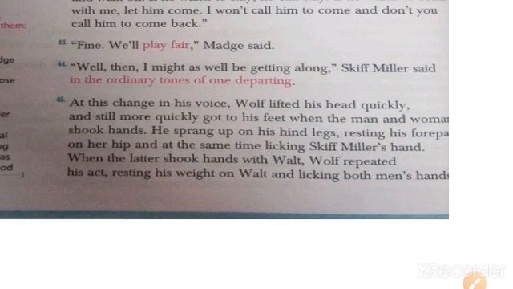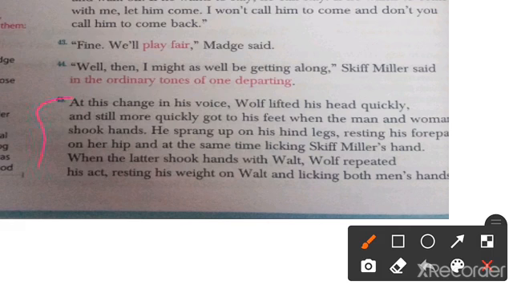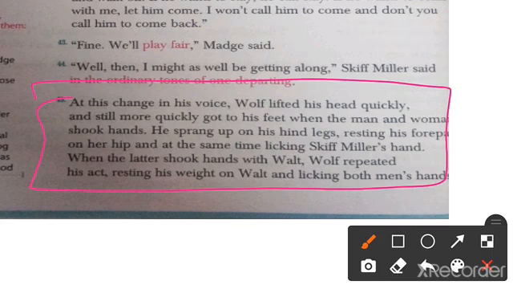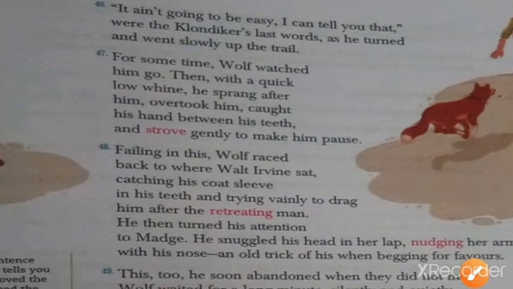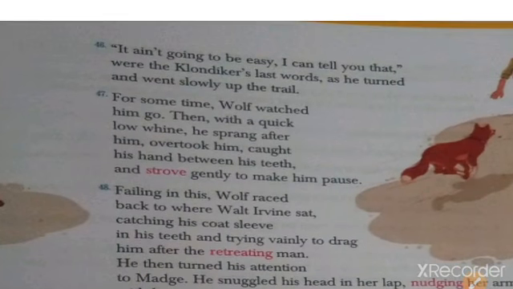Okay, so here the dog's reaction says that the dog wanted to leave with both of the persons, Skiff Miller as well as the couple, Walt and Madge, because they both also loved the dog very much. "It ain't going to be easy," was Skiff Miller's last word.